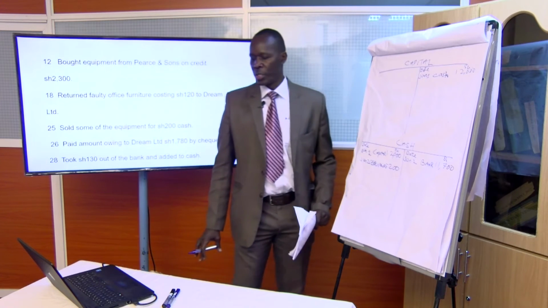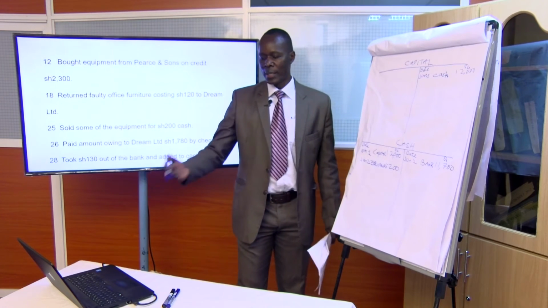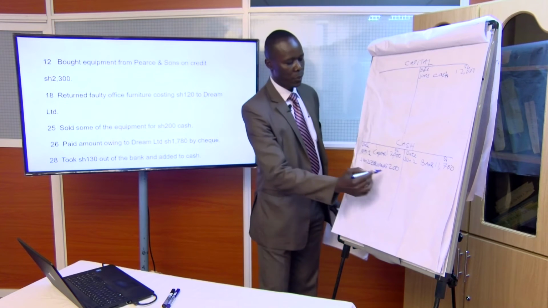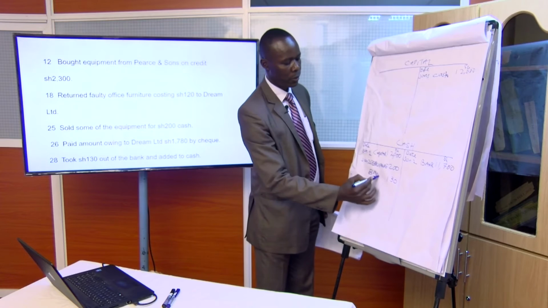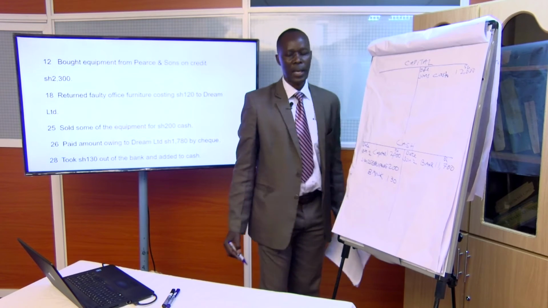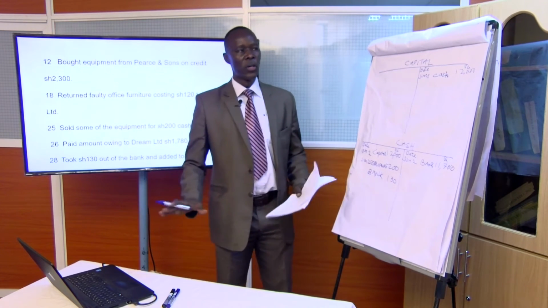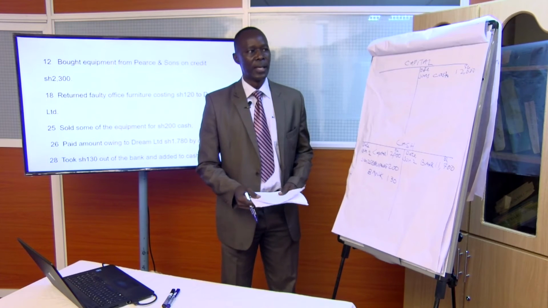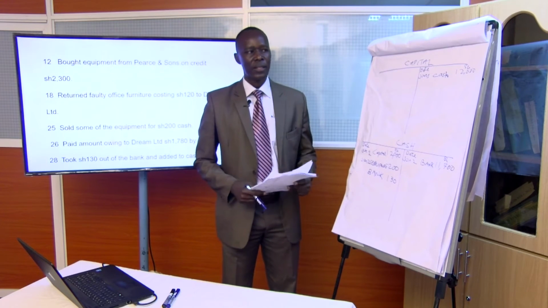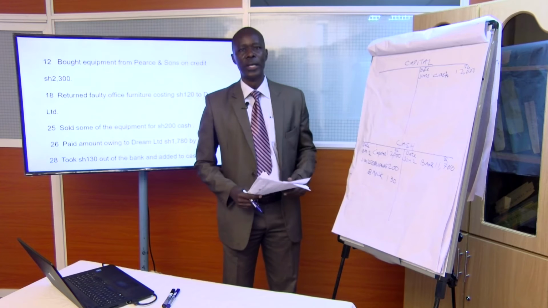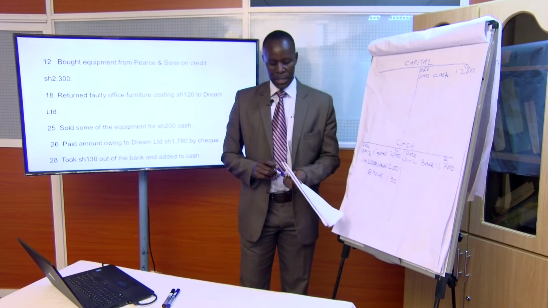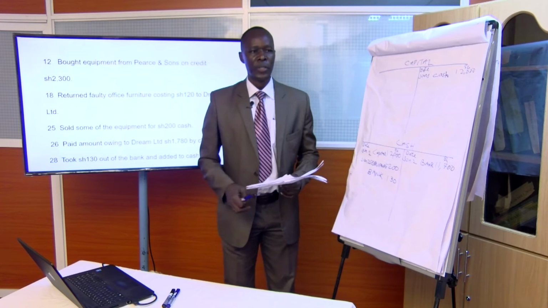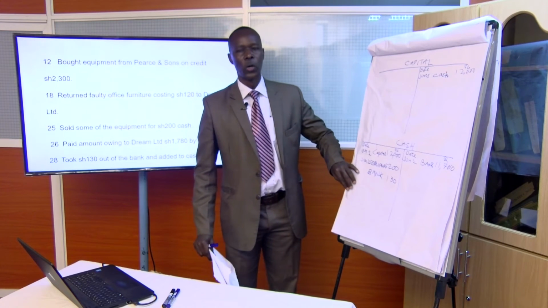The transaction on 28th took 130 out of bank and added to cash. So there's an increase in cash, 130. Where has it come from? Our bank account. And that shows how to record assets, capital, and liability. This is what we call the double entry system. Now, there is a very important asset called stock.